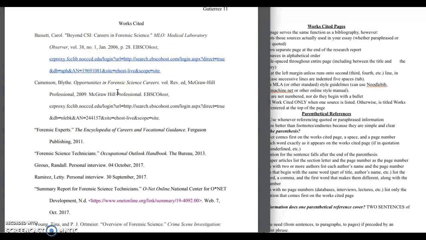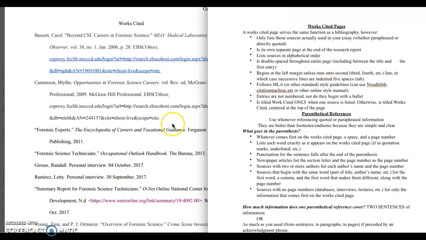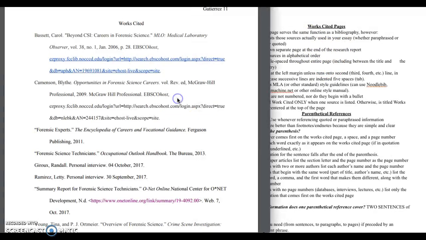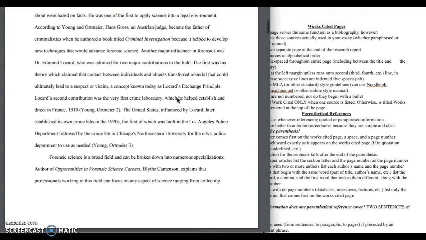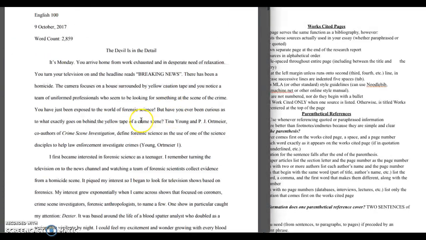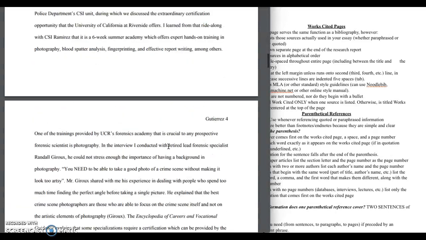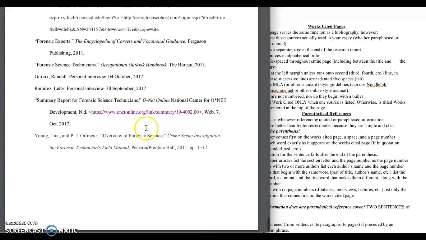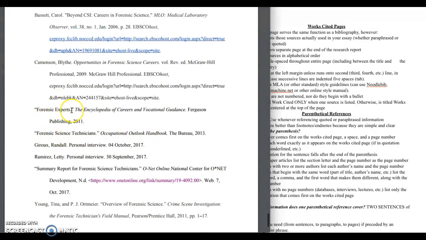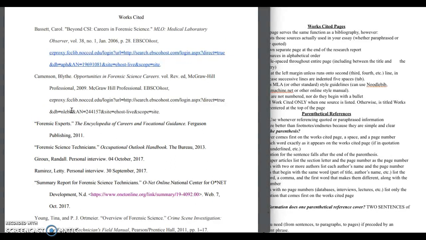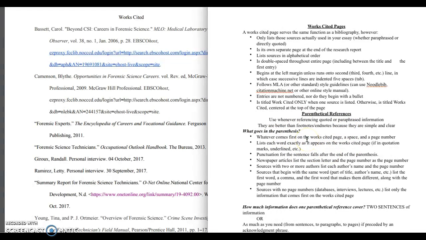Okay, so when you're putting your citations together, the first step is to create a Works Cited page according to these instructions that are outlined here, right? And then to go back through the draft and note every place you've put information from a source and then say which source it is. And you list the first word from that source and the page number if you have one, just as it outlines here about parenthetical references.